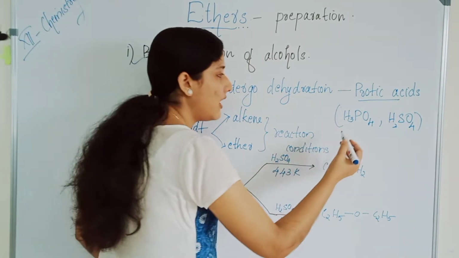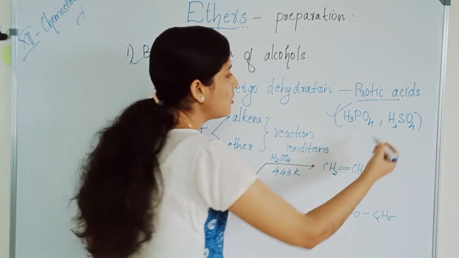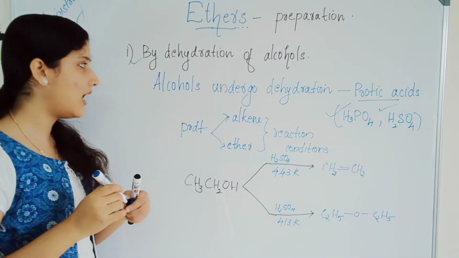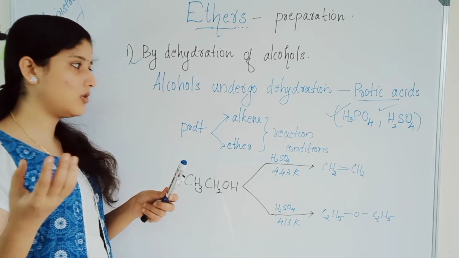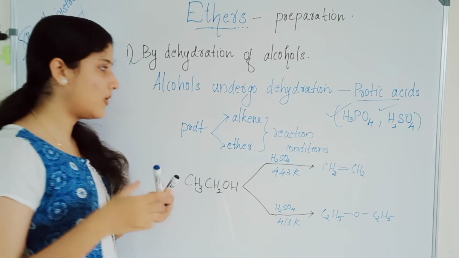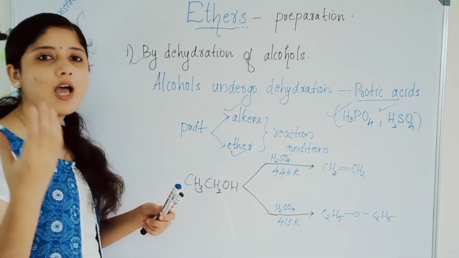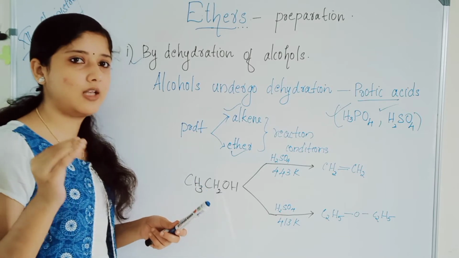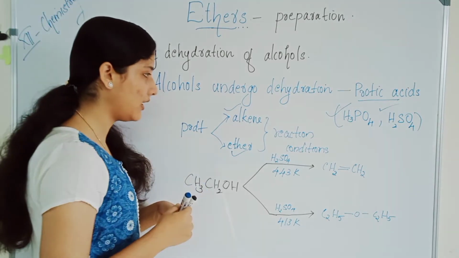Examples of protic acids are H3PO4, phosphoric acid, and H2SO4, sulfuric acid. In the presence of protic acids, alcohols undergo dehydration, and there can be two types of products: one is alkene and the other is ether. The formation, whether it is an alkene or an ether, depends upon the reaction conditions. The reaction conditions will determine the product.